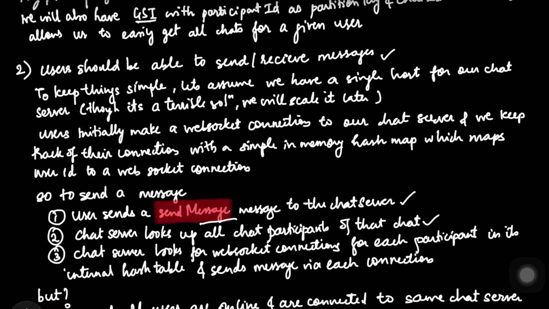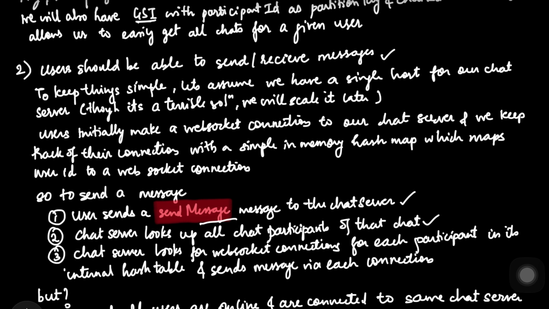Okay, but here I see there are two massive assumptions which we are making. The first one is we assume that everyone is online at the same time, and in the real world people go to sleep, lose signal, or turn off their phones. So if a user isn't in that hash map right at that second, the message just vanishes into thin air. So imagine if Atharv would not have been connected to the chat server when Bob sent a message, that message would have vanished. That's what I wanted to tell you over here.